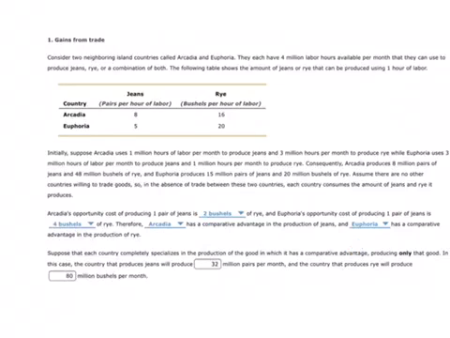So what happens if they specialize in producing the good that they have the comparative advantage in? They have 4 million labor hours available per month. If Arcadia produces 8 pairs of jeans per hour of labor times 4 million labor hours, 8 times 4 is 32, that gets you 32 million pairs of jeans per month. Over in Euphoria, they're using their 4 million labor hours to produce 20 bushels of rye per hour. So 20 times 4 gets you 80 million bushels of rye per month.